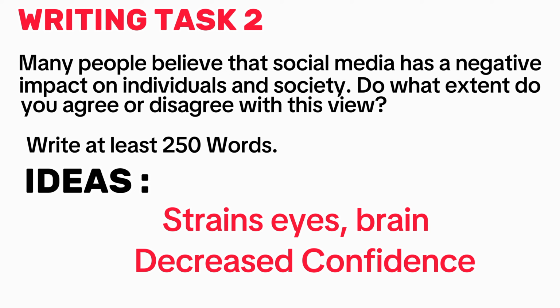For society, it can have a negative impact in this way that misinformation can be spread, and that misinformation can result in harmful behaviors. Additionally, it can isolate the society because the society will be spending too much time on their mobile phones or various social media platforms like Facebook, Instagram. So they will be isolated. Their communication ability will decline. So these are the harmful effects on society. Just choose any one and explain it in detail. Okay, so we're done with the first step, which is planning.